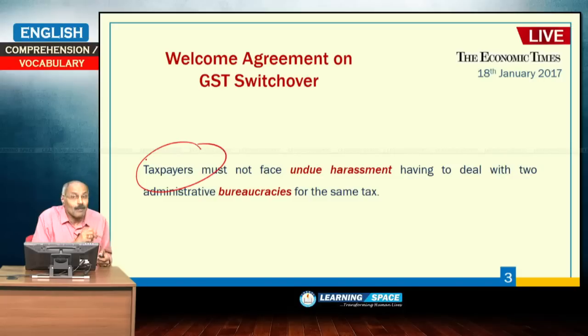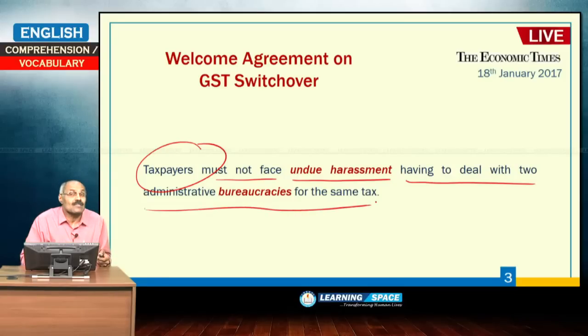Taxpayers, that means companies or organizations, must not face undue harassment having to deal with two administrative bureaucracies for the same tax.